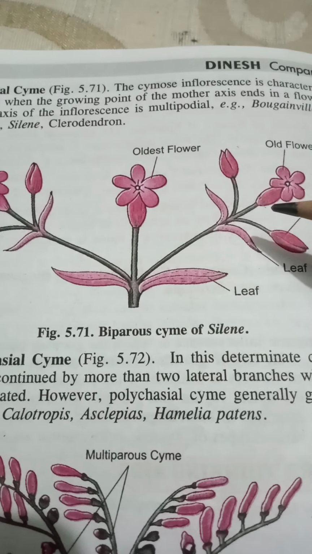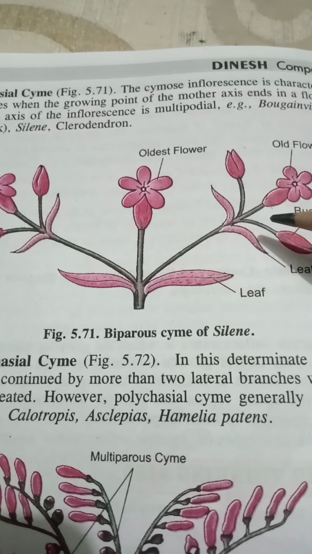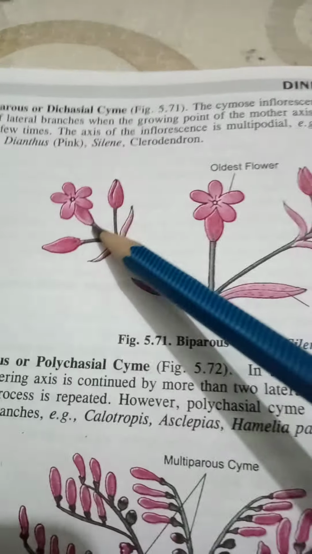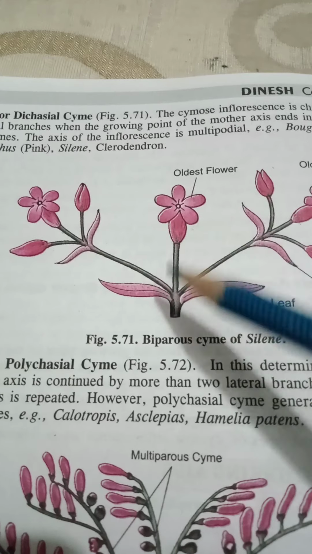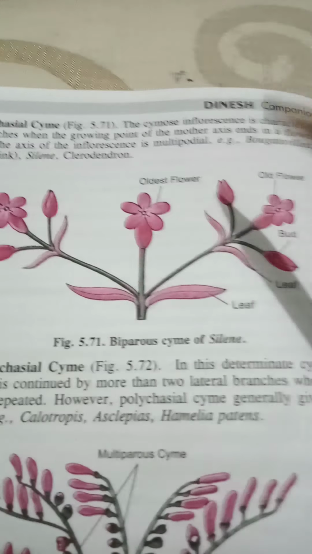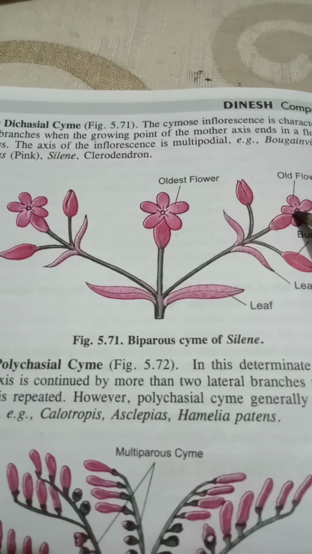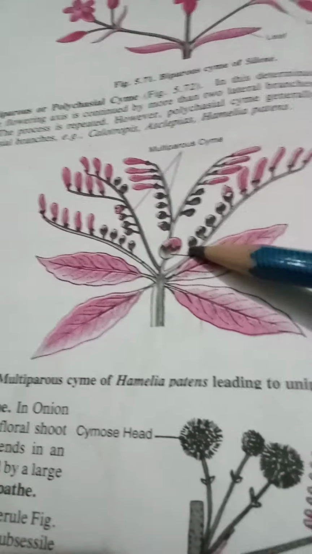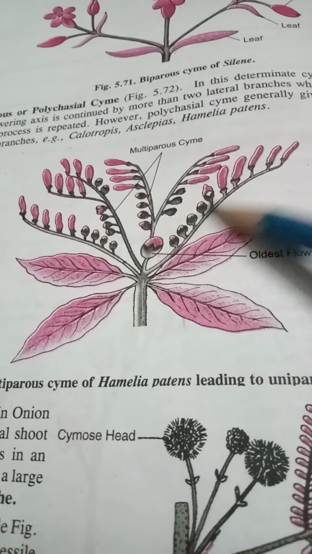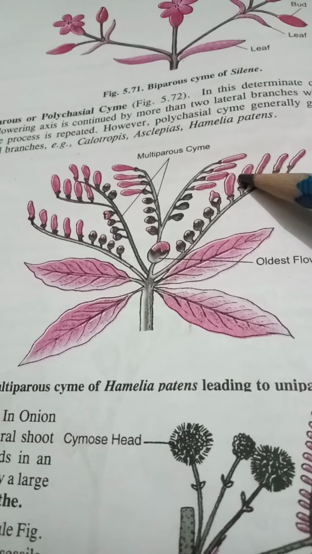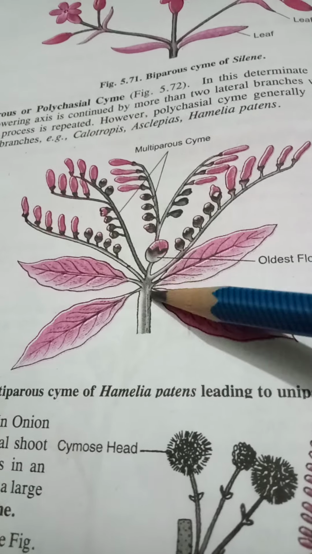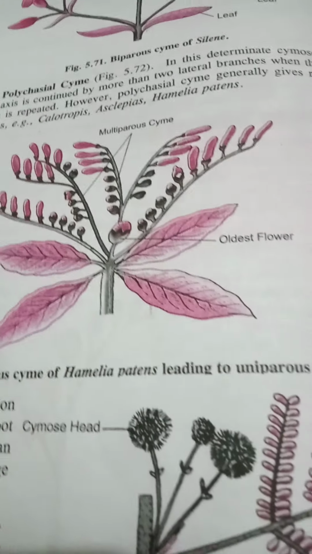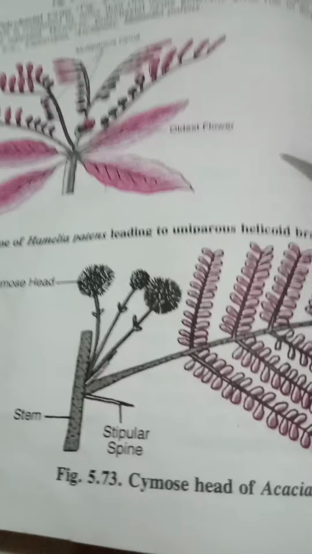So here what happened, this is also known as dichasial. Here two lateral branches end in a flower. As you can see, this is the terminal flower. Again, two branches are developing, each terminating in a flower. Okay. Similarly, this is a multiparous cyme. This is the oldest flower. These are the multiparous cyme. Okay, this is just similar to our branching, what we have studied in the branching part.